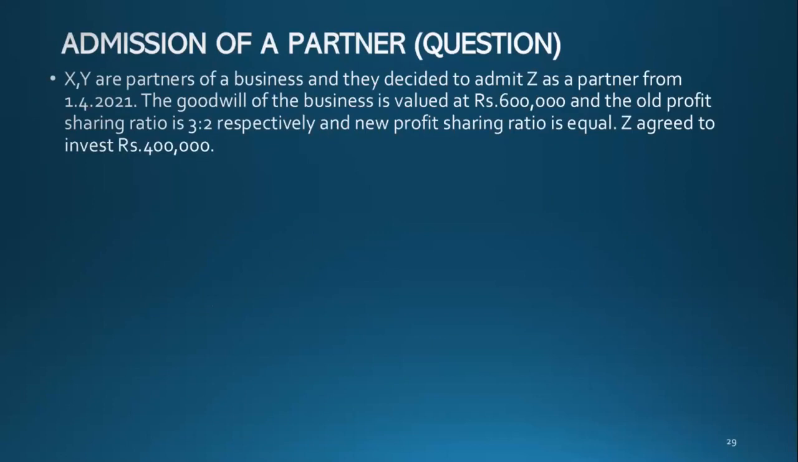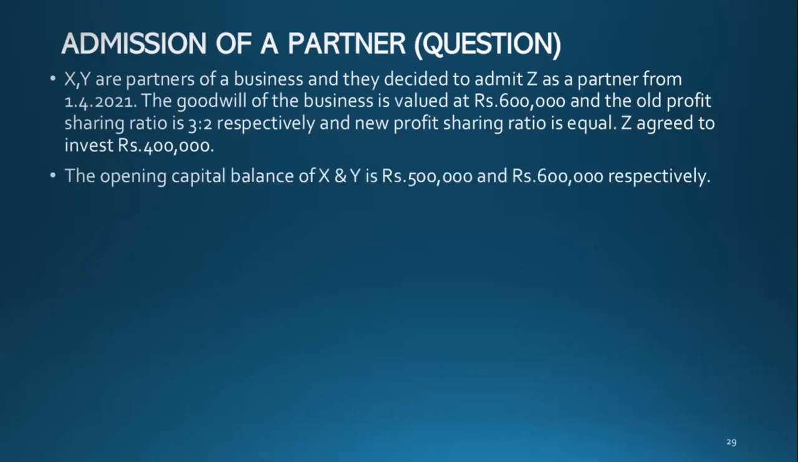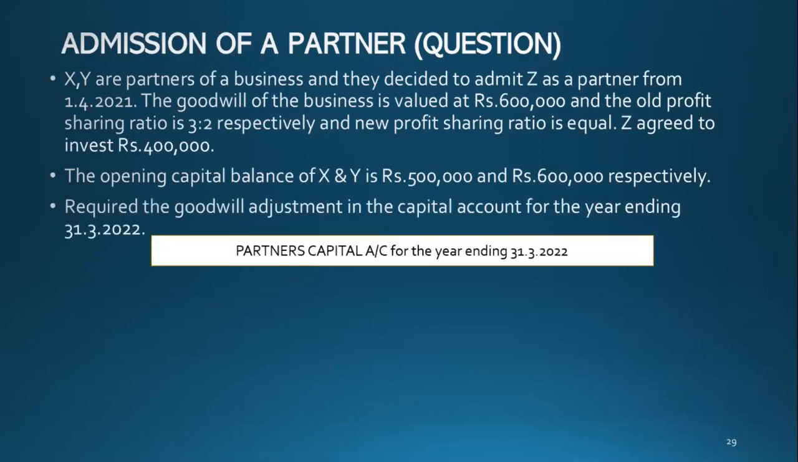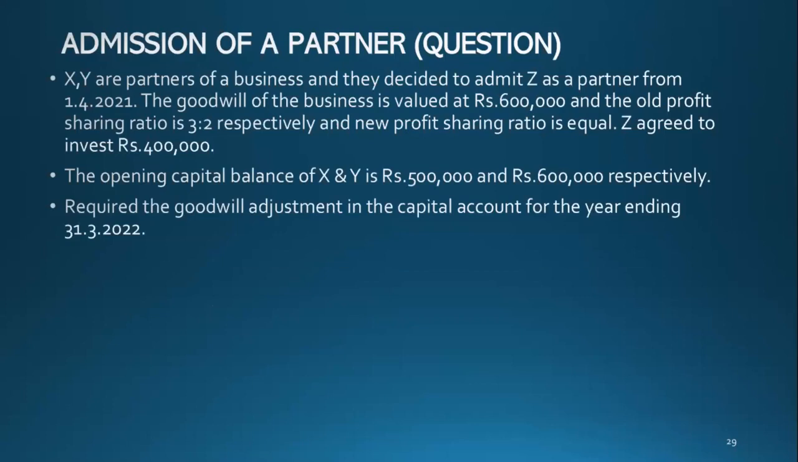Z is agreed to invest rupees 400,000. The opening capital balance of X and Y is rupees 500,000 and 600,000 respectively. Required: the goodwill adjustment in the capital account for the year ending. Only capital account and everything is required.